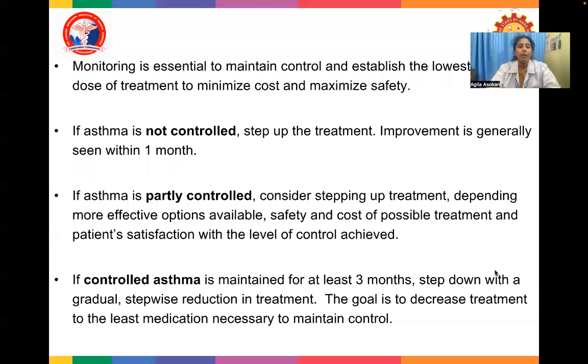Now, how do you monitor? Monitoring is essential to maintaining control and establishing the lowest or the safest dose of treatment to minimize the cost and maximize the safety. If asthma is not controlled, step up the treatment. Improvement is generally seen within 1 month. If asthma is partly controlled, consider stepping up treatment depending on more effective options available, safety and cost of possible treatment, and patient satisfaction with the level of control achieved. If control of asthma is maintained for at least 3 months, you can step down with a gradual stepwise reduction in treatment. The goal is to decrease the treatment to the least medication necessary to maintain control.